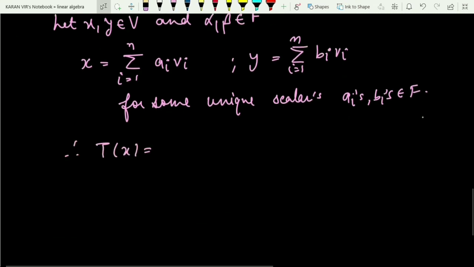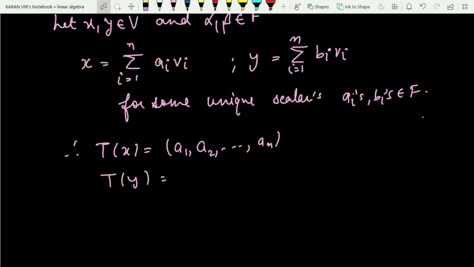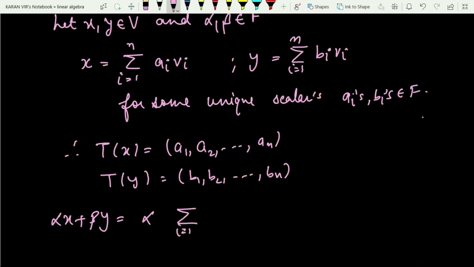Since the map is well defined, T of x is (a1, a2, up to an). Similarly, T of y is (b1, b2, up to bn). Also, alpha x plus beta y: just substitute the value of x, summation i from 1 to n of a_i v_i, plus beta times the value of y, summation i from 1 to n of b_i v_i.